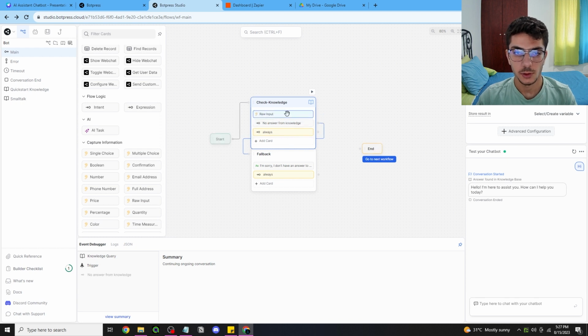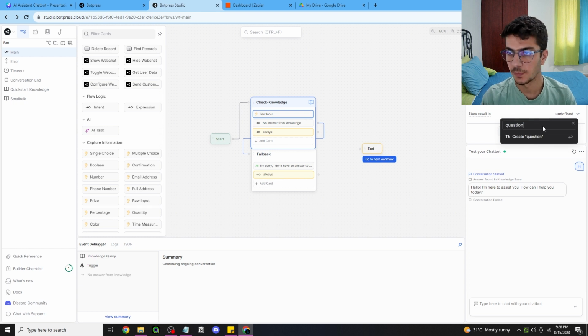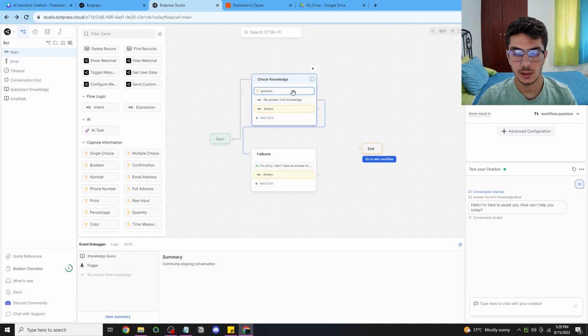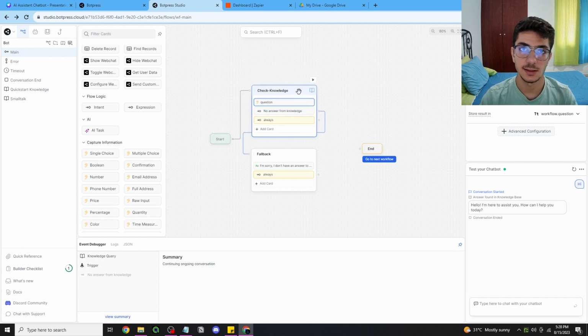Okay, so the raw input is the question that it receives from the user, and I'm gonna store it in the variable called question. So right now we have a variable question, and you can see later on why I'm doing this. It's because I want to store the data in Google Sheets using Zapier.